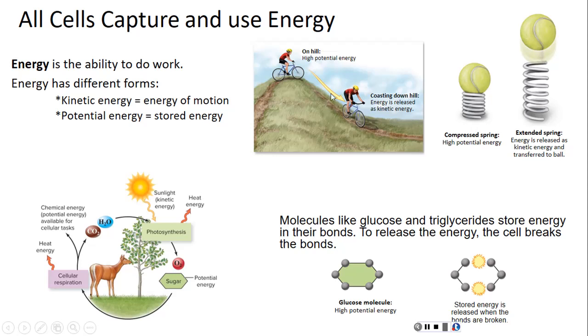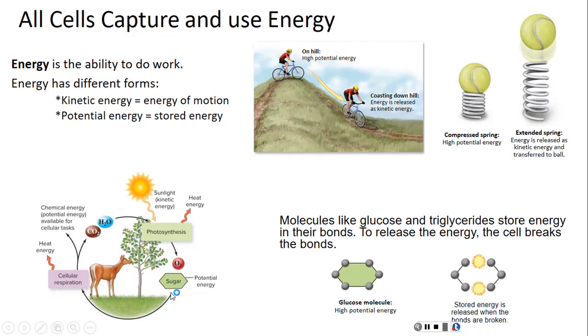Okay, so let's think about this more from a biological perspective. What you're looking at here is a deer that's eating. We're getting sunlight, which is a form of thermal energy, which is kinetic energy, because thermal energy is like heat and things move faster. That gets used to make sugars. These sugars are just kind of chilling normally, so they have a lot of potential energy.